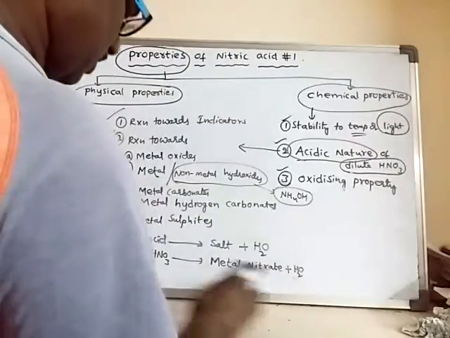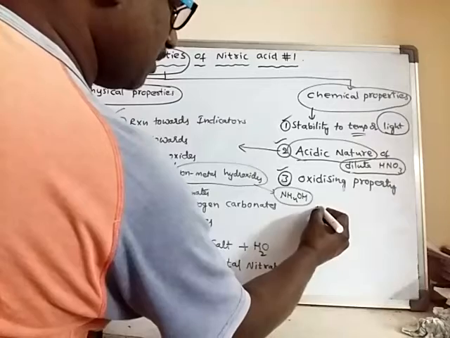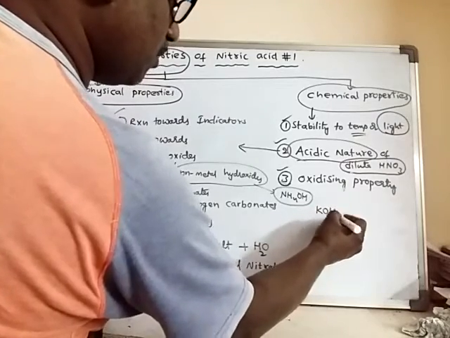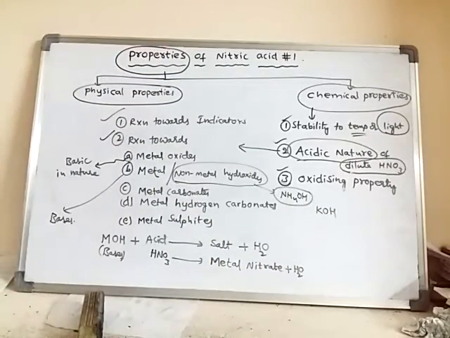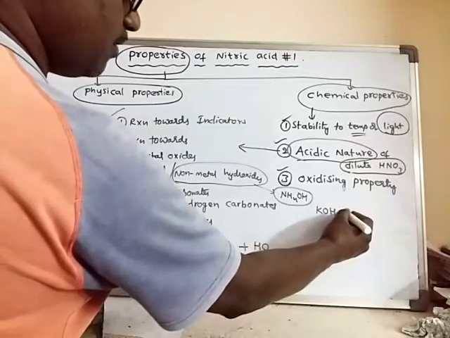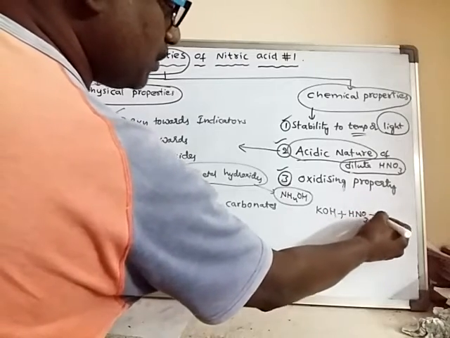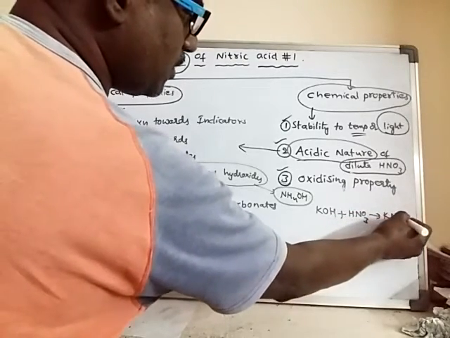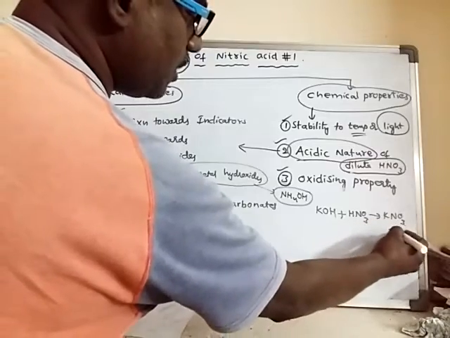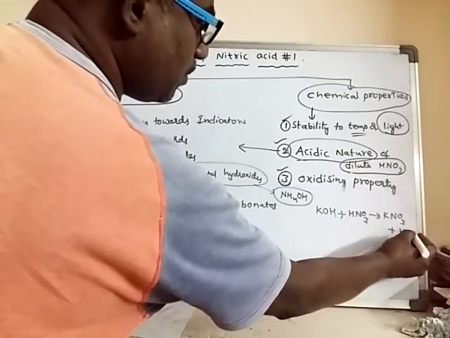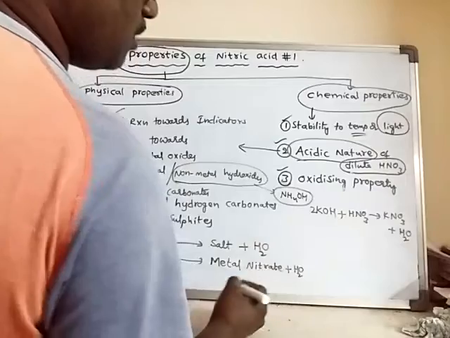If you discuss some examples like potassium hydroxide, it is a base. It is a metal hydroxide. When it reacts with dilute nitric acid, it forms potassium nitrate, a metal nitrate, and along with this, it forms water.